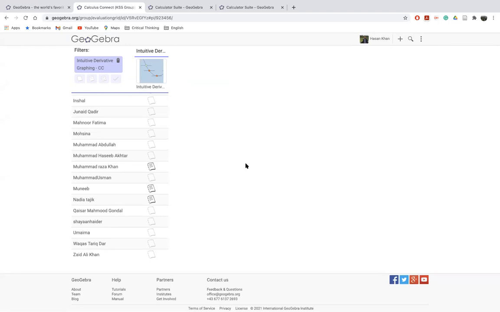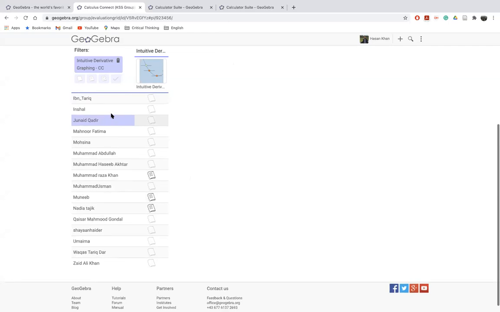And I really want you to use GeoGebra thoroughly to understand the calculus and to be able to solve problems. Why? Because once you go to university, if you know how to use it efficiently, you will be very happy. You can do so many things, a lot of investigations and experiments. You can rely on GeoGebra, you can make mathematical models and so on, okay? So please do so, and we are here to support you.